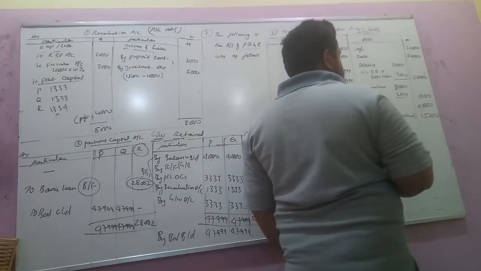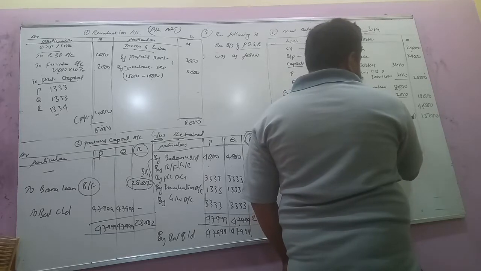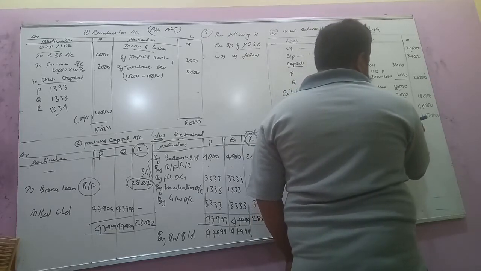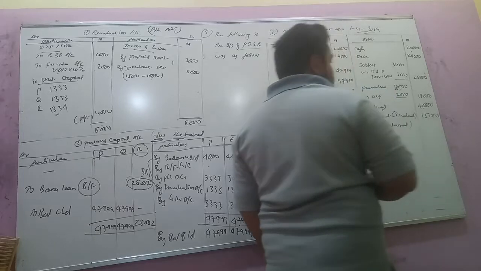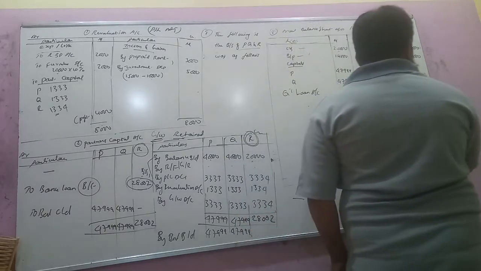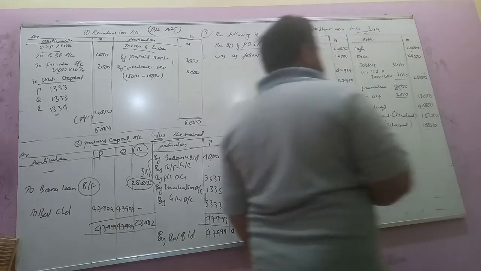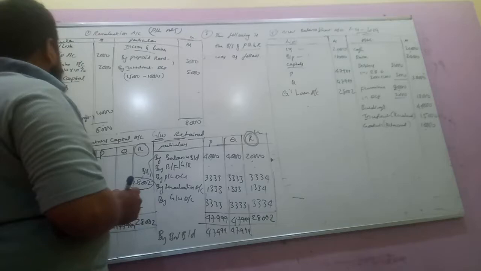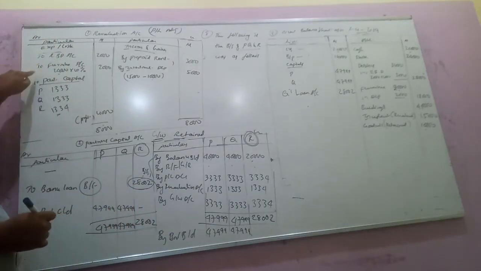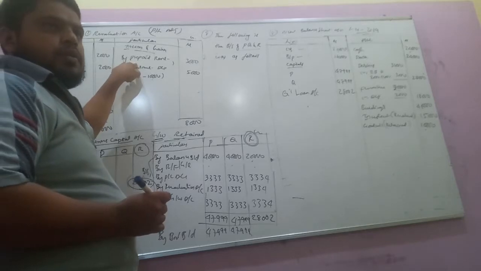Now we have taken all the adjustments, and then last, goodwill. Goodwill is retained in the business, which means the goodwill amount is not written off. So the goodwill amount is 10,000. Once again we check all the adjustments. RBD we have taken, furniture we have taken, prepaid rent we have not taken.